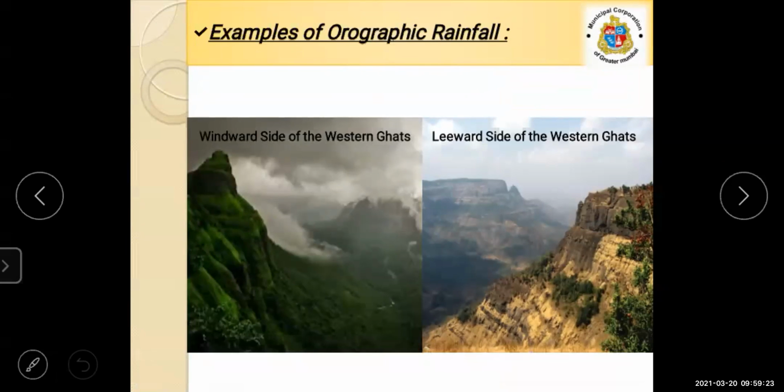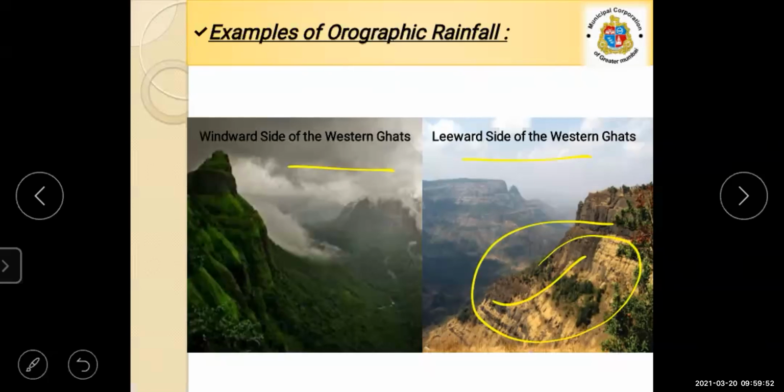As an example, when you are traveling by railways or other travel, you will see this type of orography rainfall. See here, the windward side of the Western Ghats and the leeward side of the Western Ghats. This region of the mountain is totally wet, you can see greenery, but here it is full of dry.